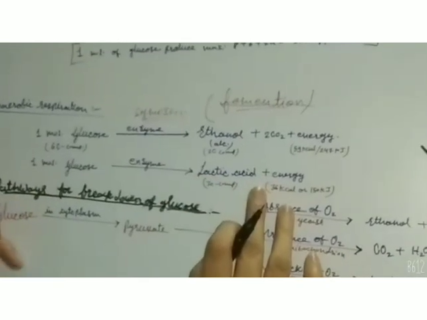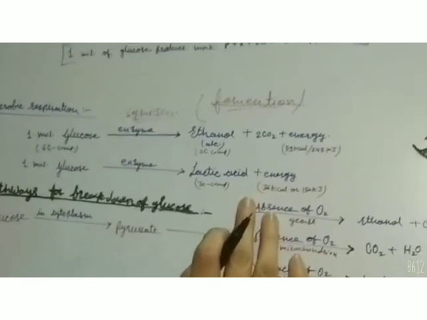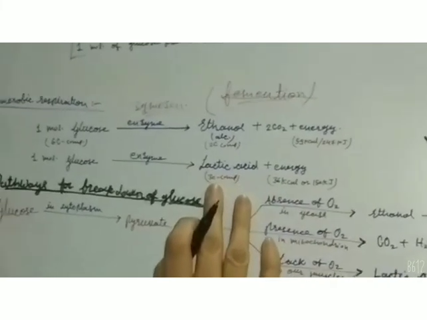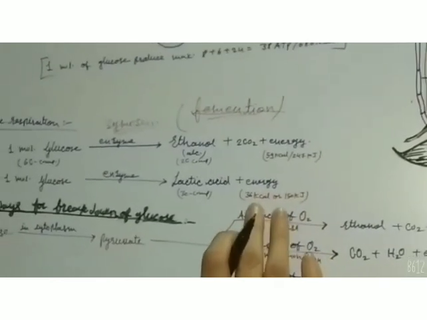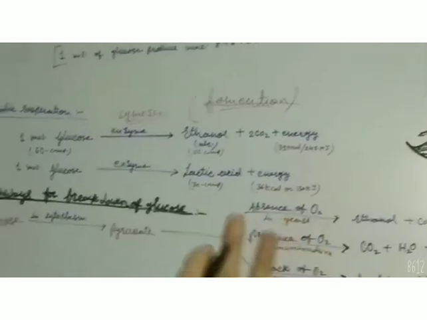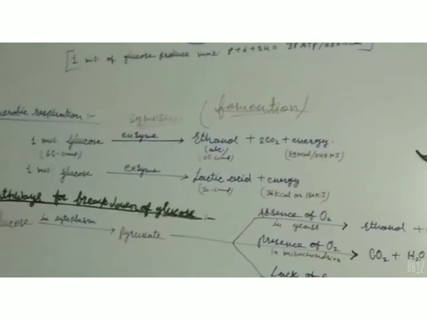Lactic acid is produced and deposits in the muscles, which causes severe pain and cramps. After some time it dissociates and clears, and we can do our work properly. Some energy is also released, but it is very little, 36 kilocalorie.